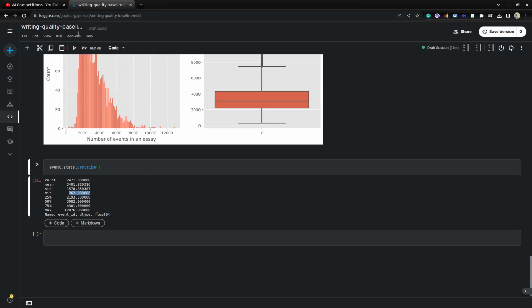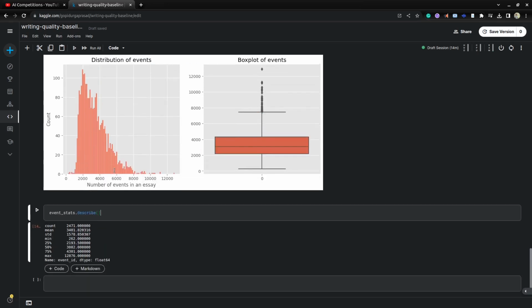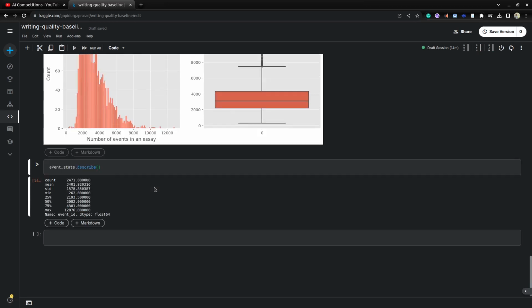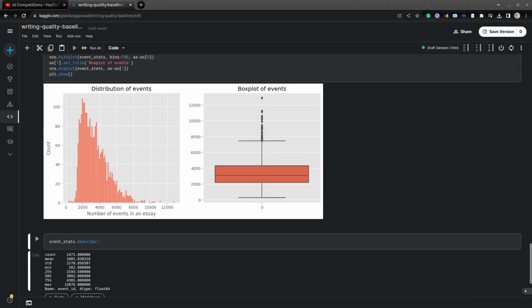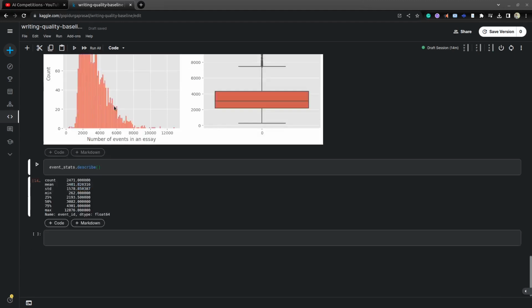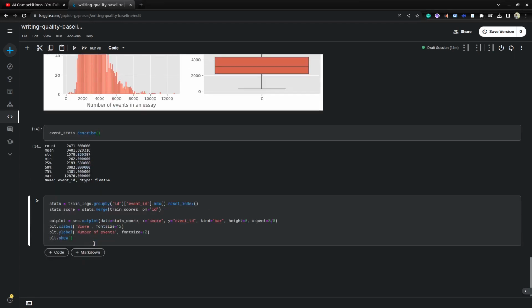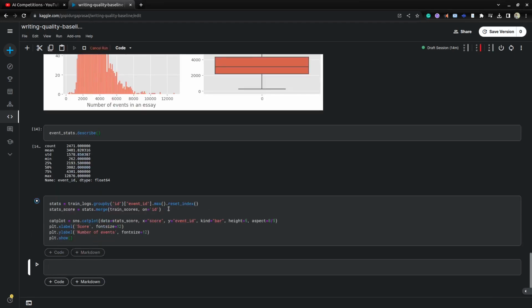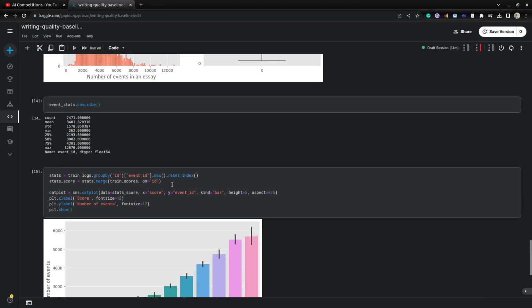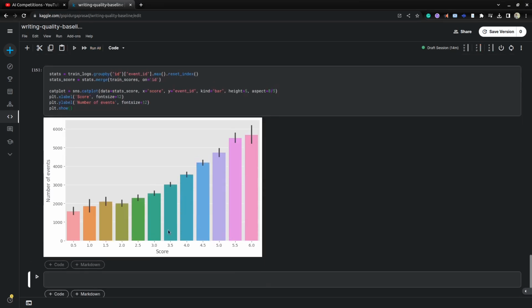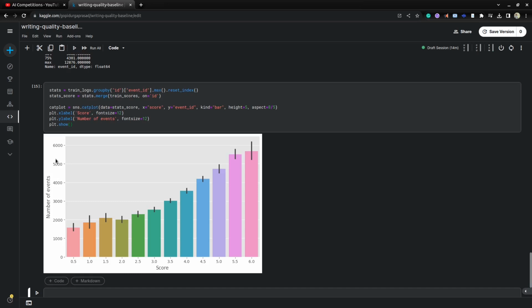For example, we'll see whether these long event sequences affect our scores or not. For that I have one code, so we'll run that code. Here you can see that as the number of events increases, the score also increases.